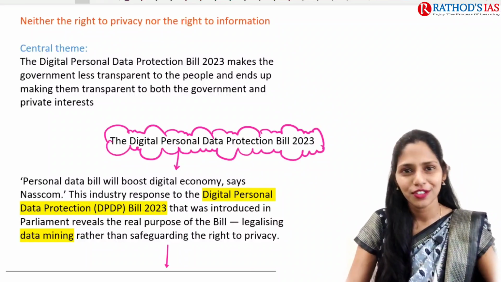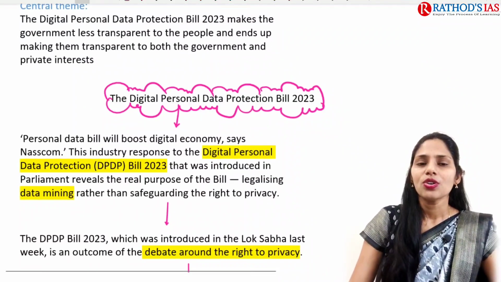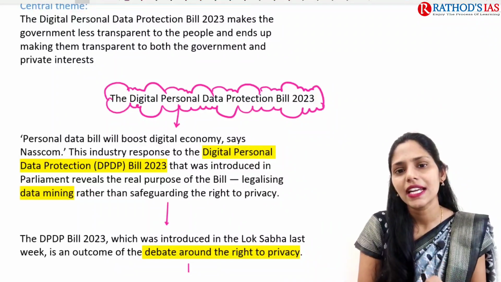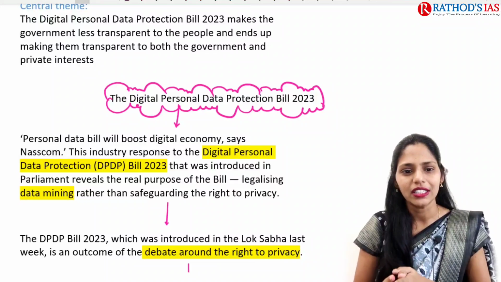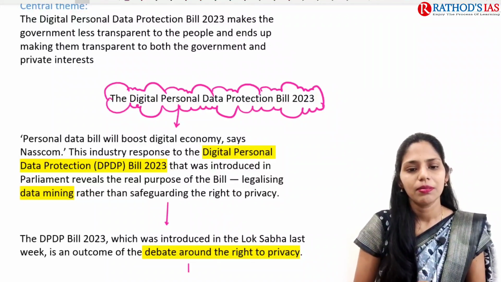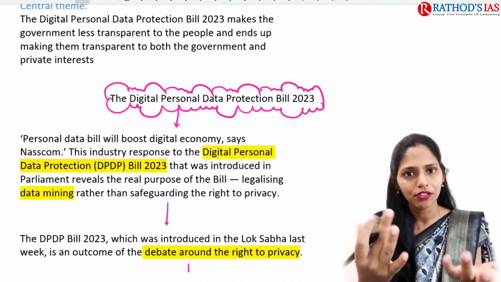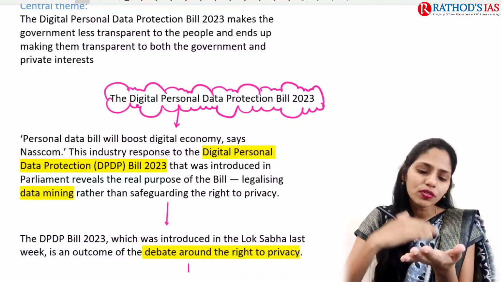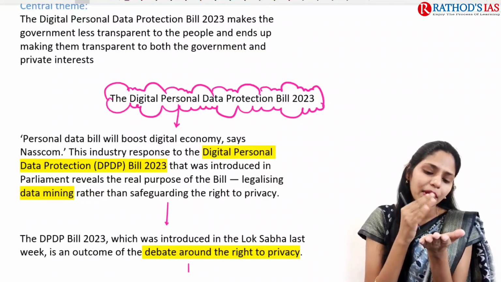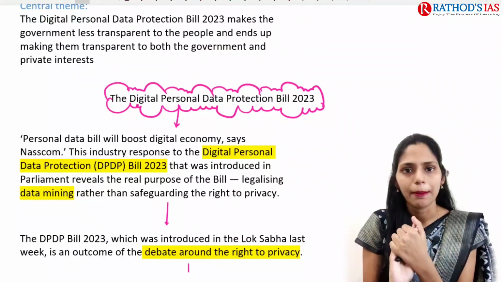So this is your fourth homework. This article is talking about the Digital Personal Data Protection Bill 2023. So why is it in the news? It is mainly talking about boosting the digital economy. Because of this increase in technology and the increasing focus on the digital economy, what happened? There is sharing of data happening.